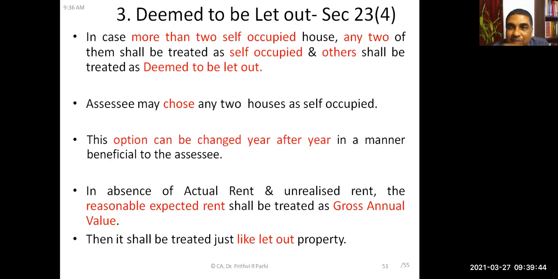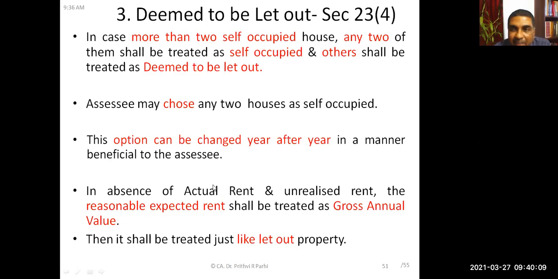So naturally, the assessee will choose in such a way that it is more beneficial to him. If the annual value is more, he will like to treat that house property as self-occupied, so that the annual value will be nil. So this is how it will happen. In case of deemed to be let out house property, the assessee has to choose any two of them as self-occupied, and the others will be treated as deemed to be let out houses.